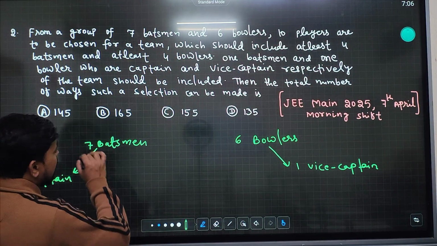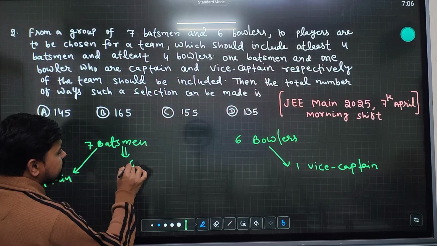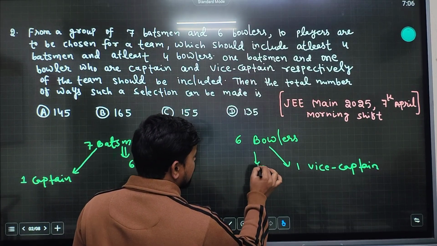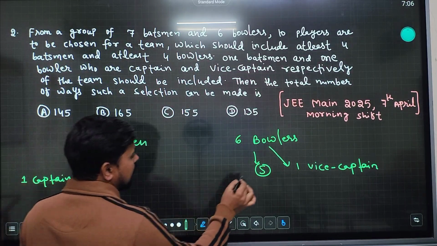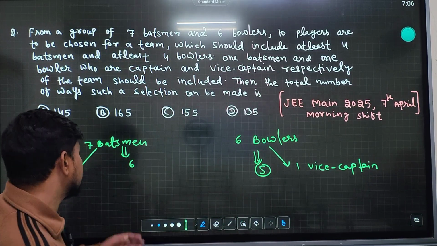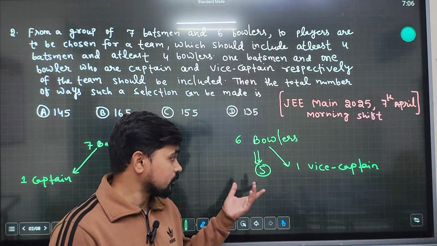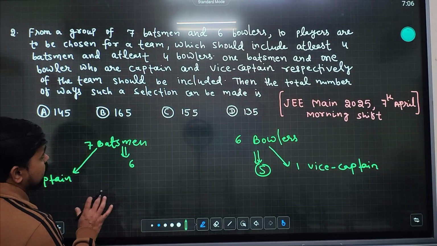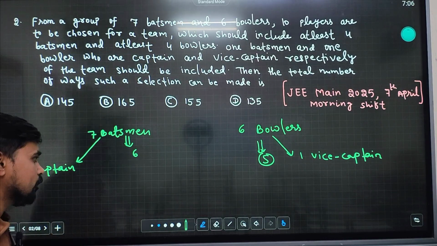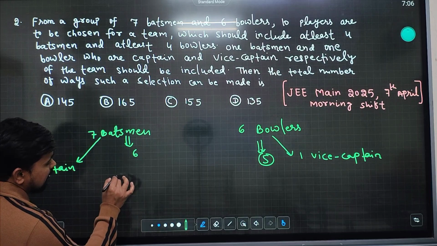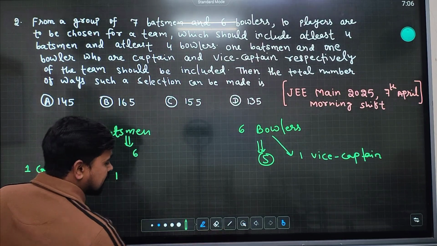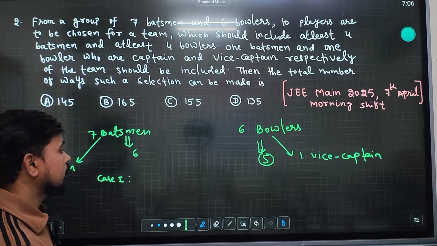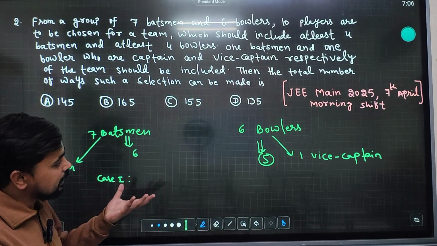So we have six batsmen and five bowlers left after selecting one captain and one vice captain. So we have to select the rest, and we can make cases here. Case one will be: we have to select at least three batsmen and three bowlers.